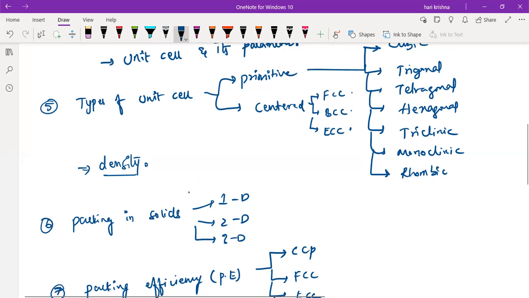So generally I will write it here itself. The density formula is very, very important for the exam point. Z into M by a cube into NA. That is the density formula.